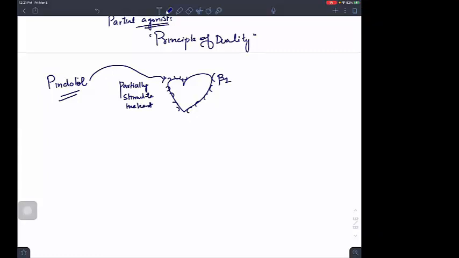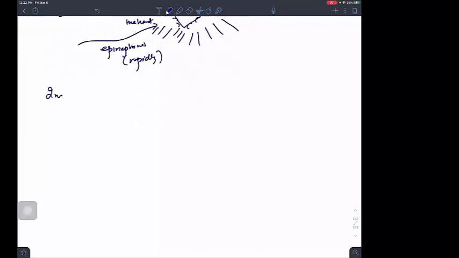But if I put epinephrine, the heart will be rapidly stimulated. Now in the second experiment, I put pindolol plus epinephrine. I put pindolol and epinephrine.